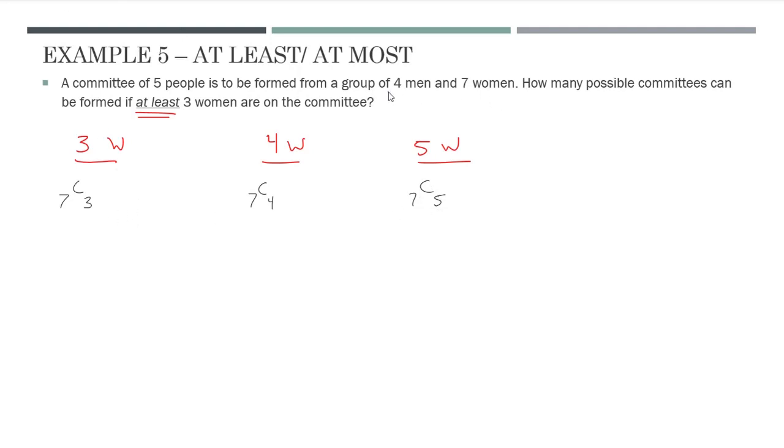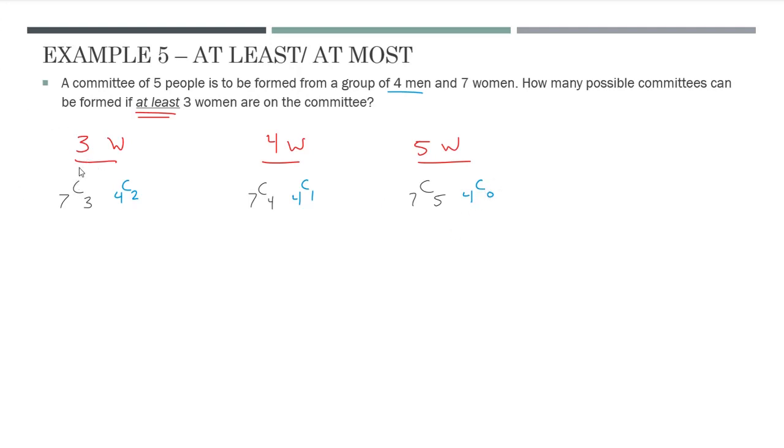Now we have to deal with the men as well. So there is 4 men in total. So if 3 of the committee members are women, that must mean 2 are men, meaning it's going to be 4 choose 2. And here, again, for 4 women, that means there's only 1 man on the committee, so then it's going to be 4 choose 1. And if they're all women, it's going to be 4 choose 0, which is just equal to 1.